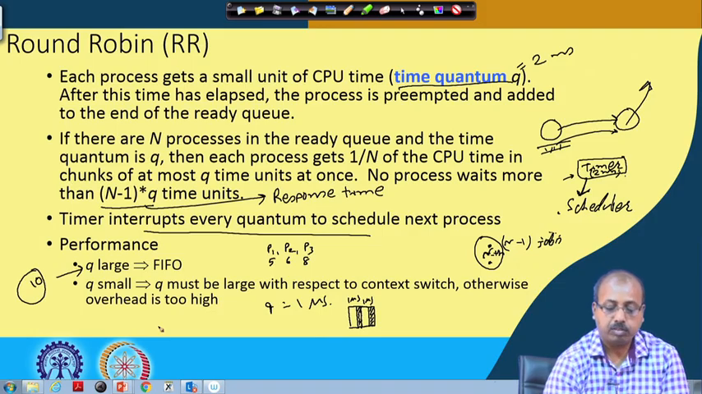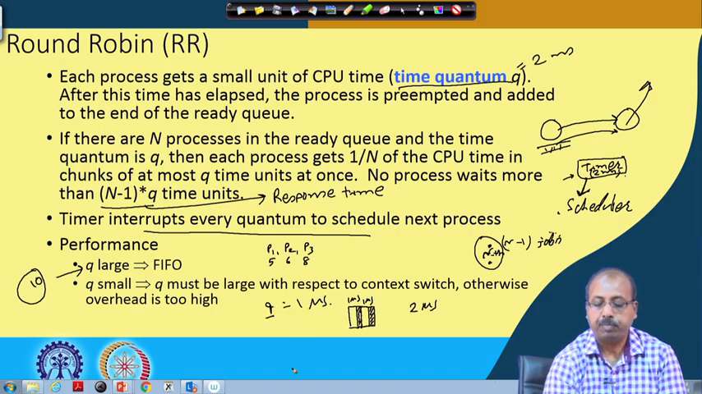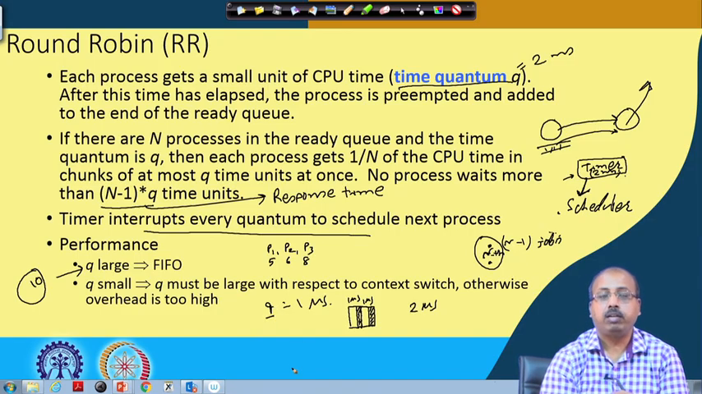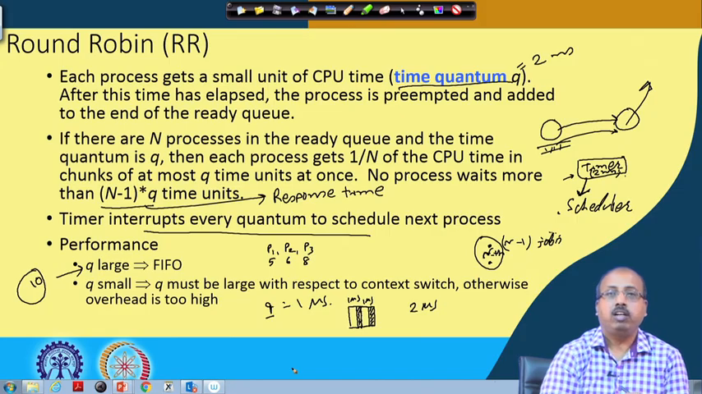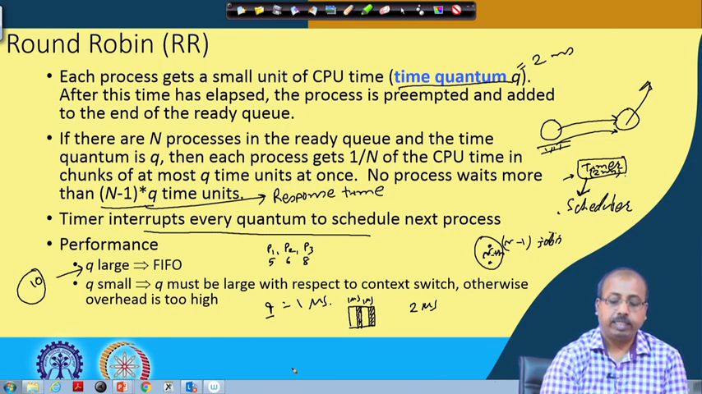If the context switching time itself is around, say, 2 microseconds, and you keep q at 1 microsecond, then for every microsecond of job execution you are wasting 2 microseconds in the context switch. So the CPU utilization and throughput will be very low, and the waiting time will be very high. The behavior will become very poor for the system.